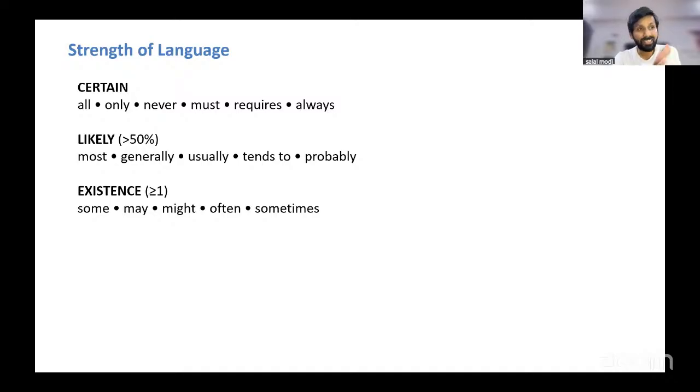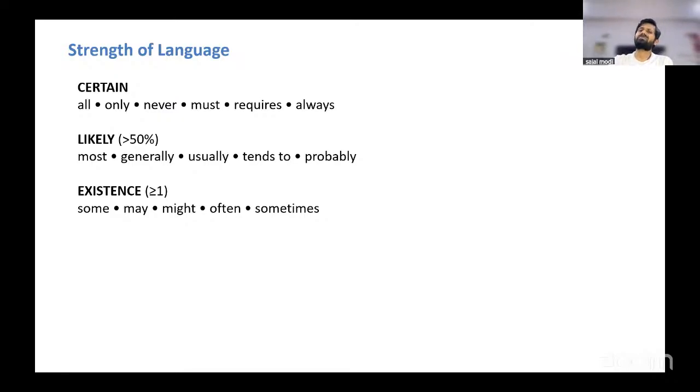Most, generally, and remember this, usually, tends to, probably, have a likelihood greater than 50%. The chances of it happening are greater than 50%. Words like probably are not 50-50. It's greater than 50%. Probably, most, generally, usually. So pay close attention to how the author has framed his or her opinion.